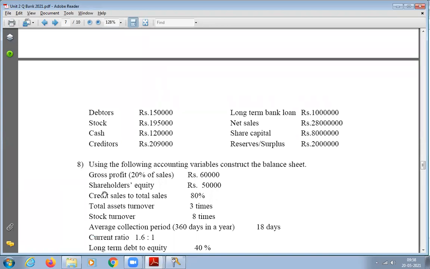Net sales 2 crore 80 lakhs. Cash rupees 1,20,000. Share capital rupees 80 lakhs. Creditors rupees 2,09,000. Reserves and surplus 20 lakhs.